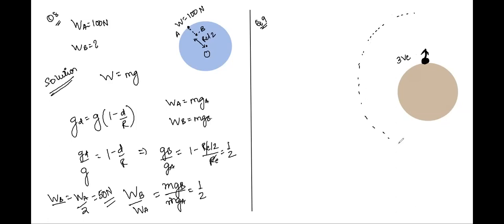To escape the gravitational field of a planet, you need to give a bare minimum velocity to that object, and that is termed escape velocity. What is its value, Siddharth? Do you know? VE is equal to under root of 2GM by R.